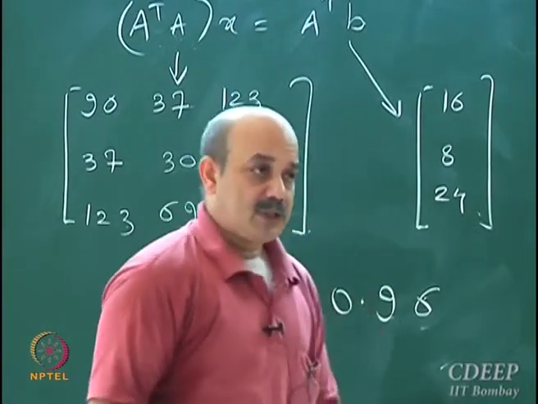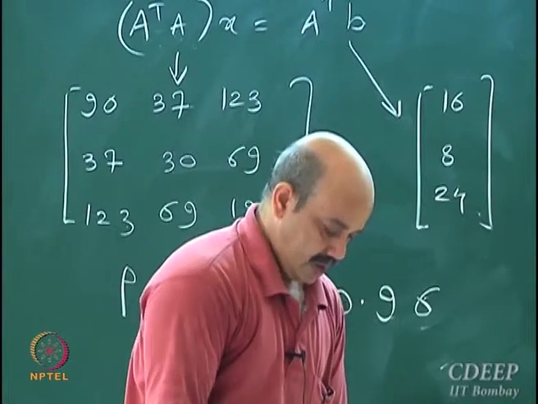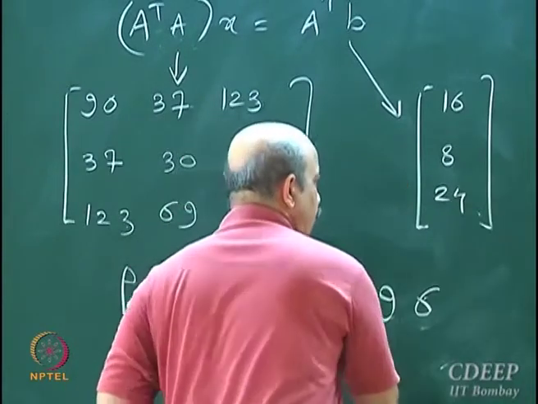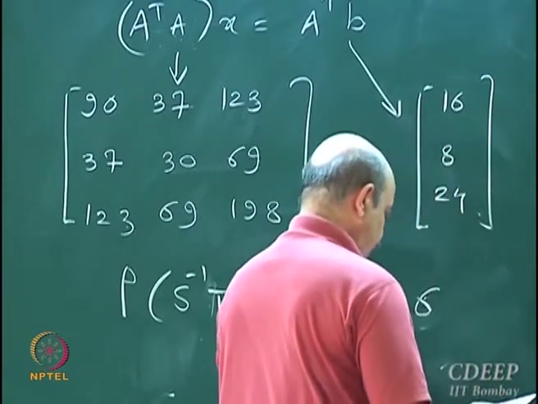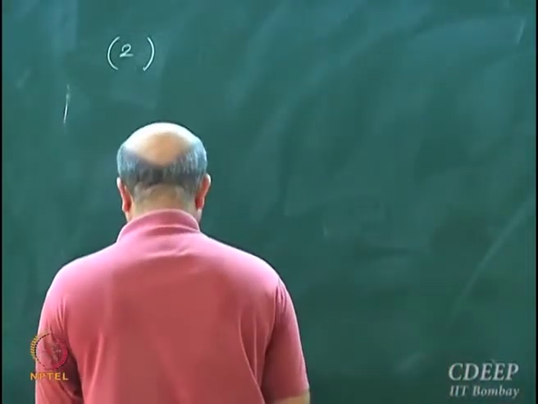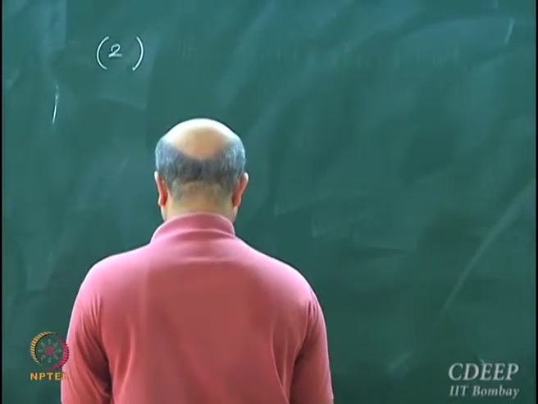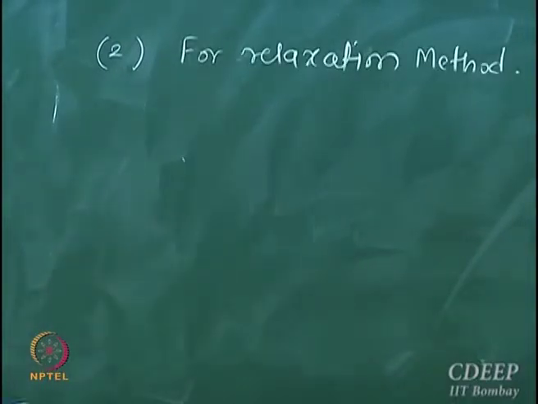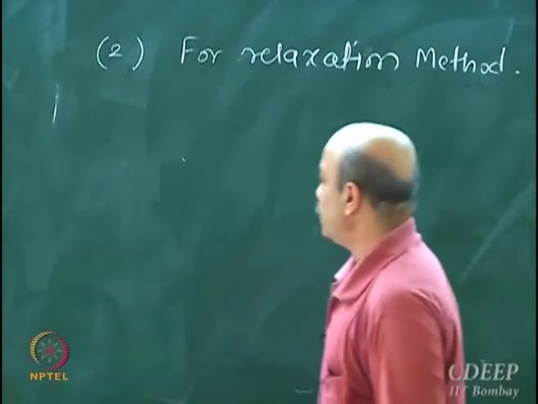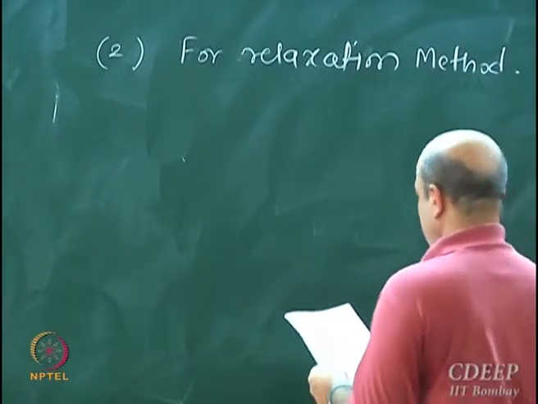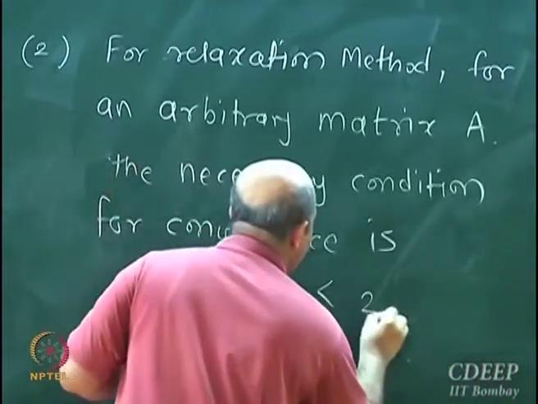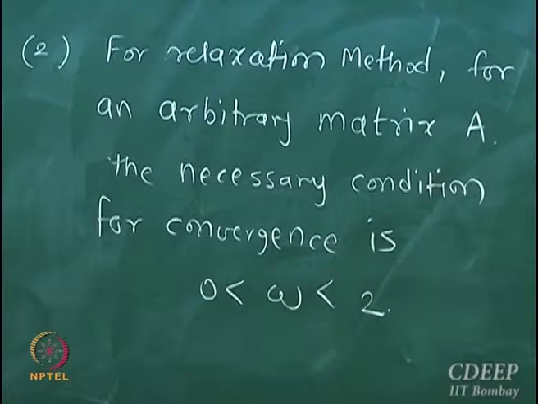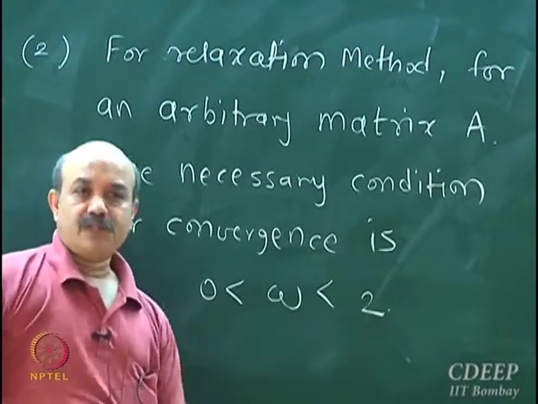So it's possible to transform. There are more results of this type. Again, I am not going to go into the proof. For the relaxation method, we have this result, and the proof is given in the appendix.